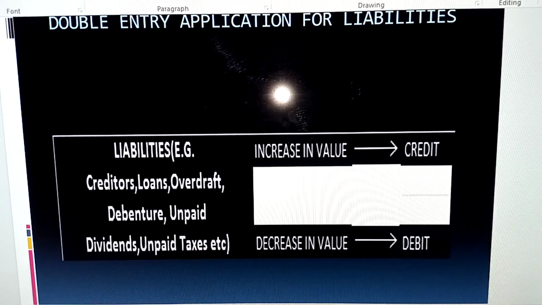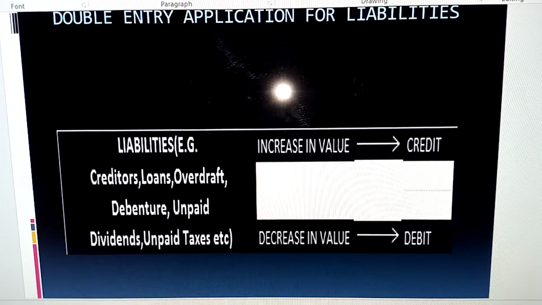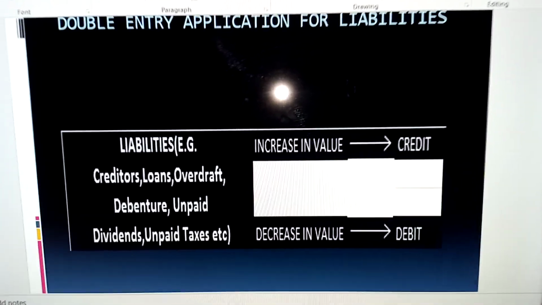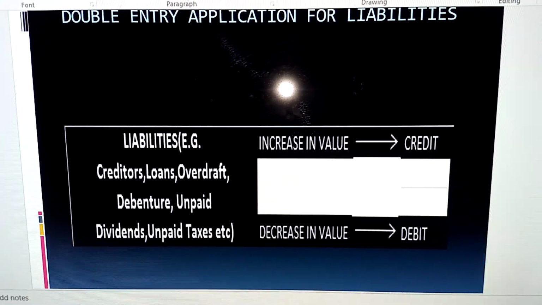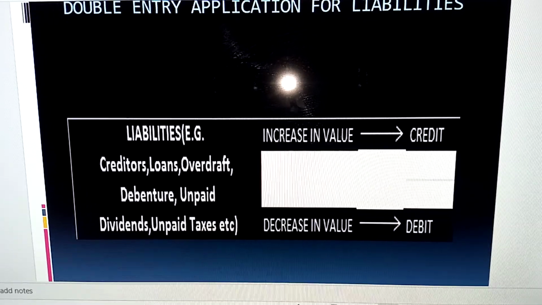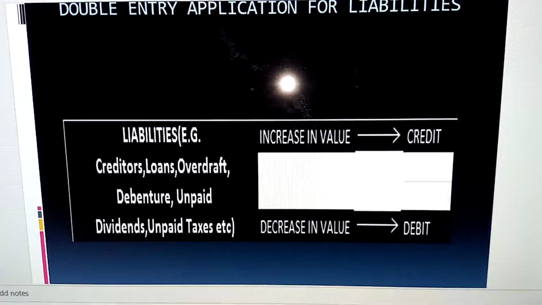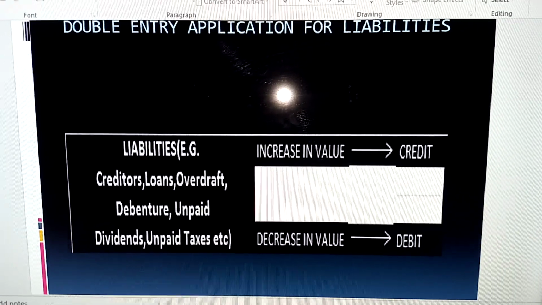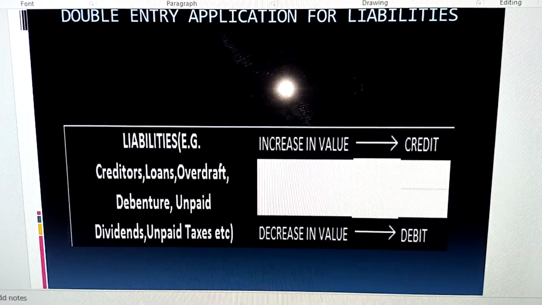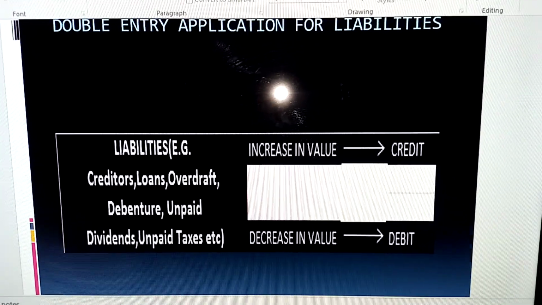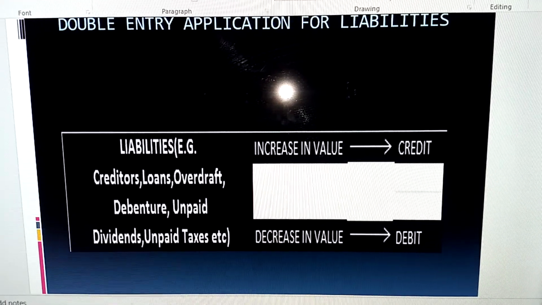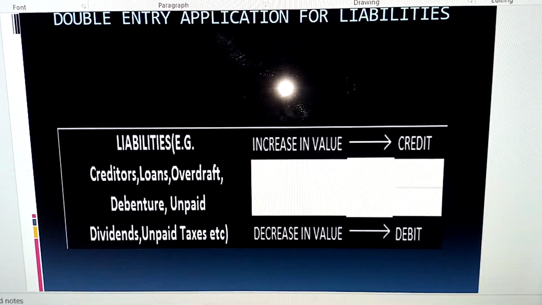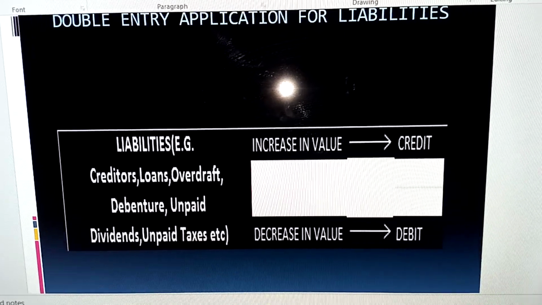Unpaid taxes. Taxes are compulsory levies, based on status, a particular percentage. It could be on profit, could be on other items that is payable to the government by organizations. So where there's a tax on a transaction and it is yet to be paid, it becomes an unpaid tax, and that's a liability because the business is owing the government. So whatever item it is, also interpret it to be a liability item.